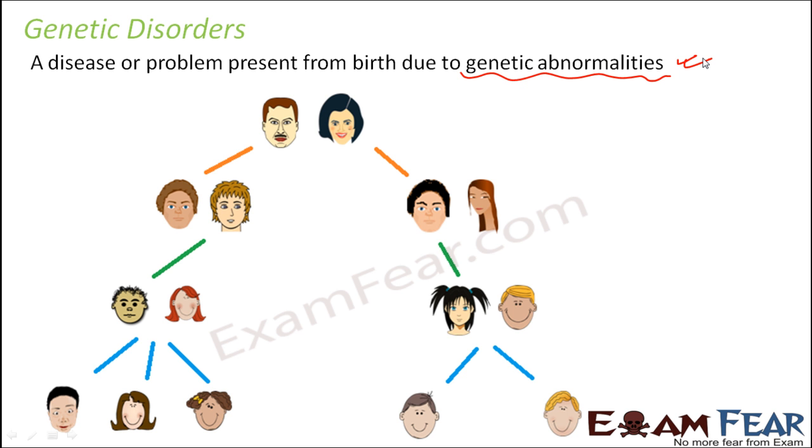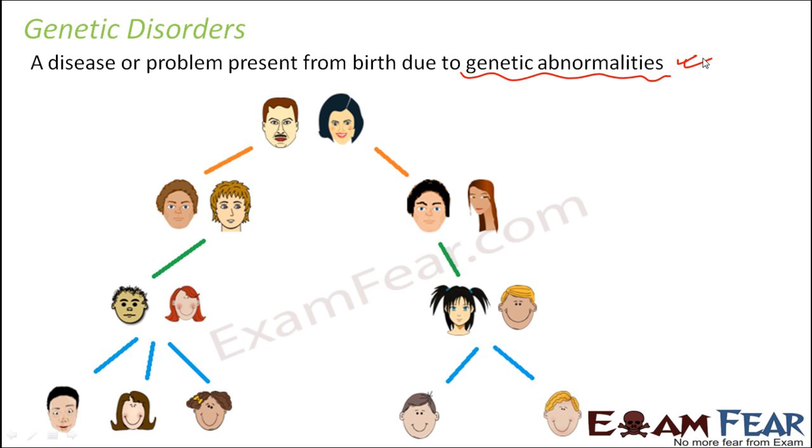That is out of your scope; you will not know what is happening inside your body. But sometimes it is a natural process because of which there might be some genetic abnormalities. As a result, the baby which is born will have some problems since birth due to those genetic abnormalities, and they are known as genetic disorders.